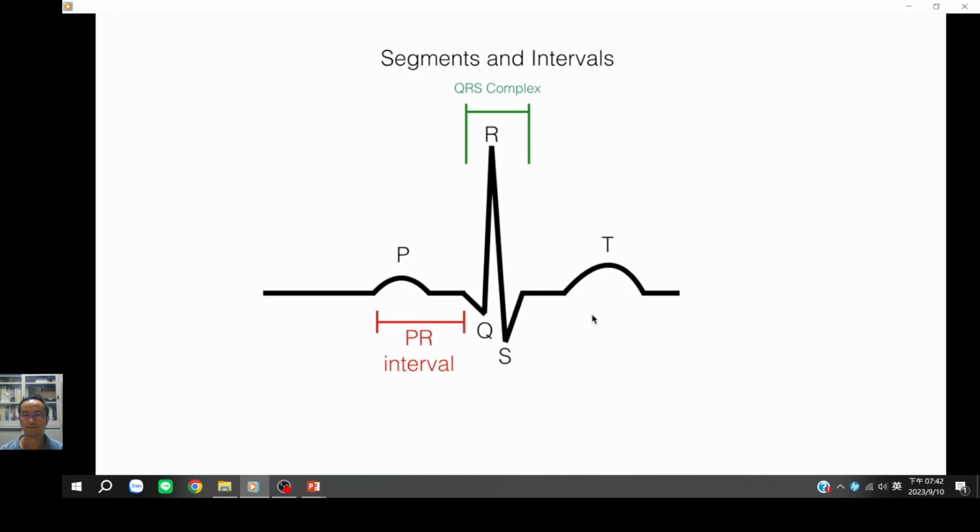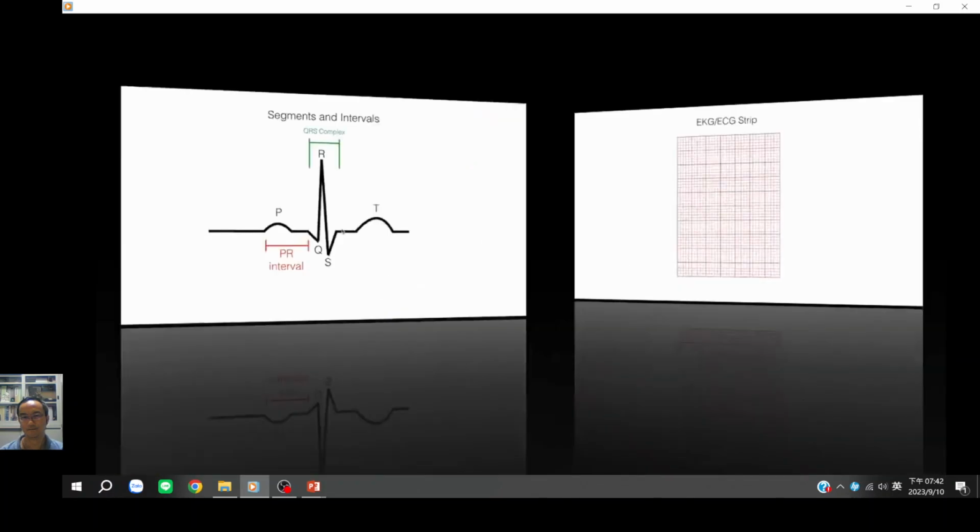These are all we need to do the EKG interpretation. The other segments are important too, but we don't really need them to interpret an EKG faster and more efficiently. So this is your typical EKG strip.